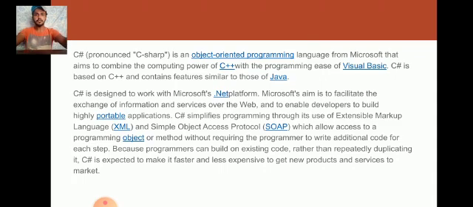C Sharp programs make use of Extensible Markup Language, XML, and Simple Object Access Protocol, SOAP, which allows access to a program object and method without requiring the programmer to write additional code for each step, because programmers can build on existing code rather than starting from scratch. C Sharp is expected to make it faster and easier to get new products and services to market.